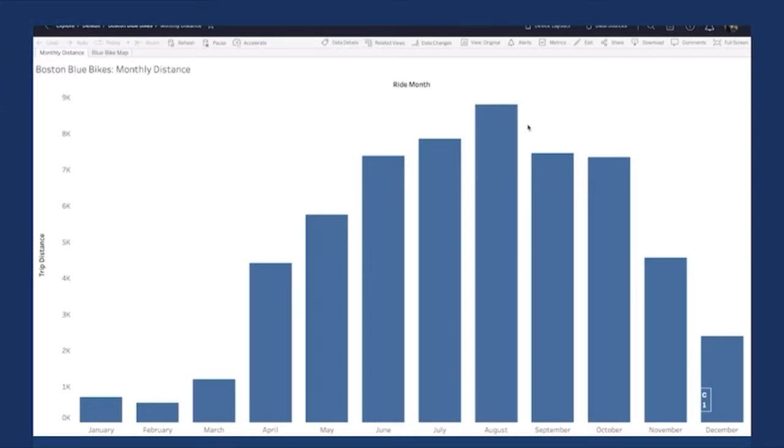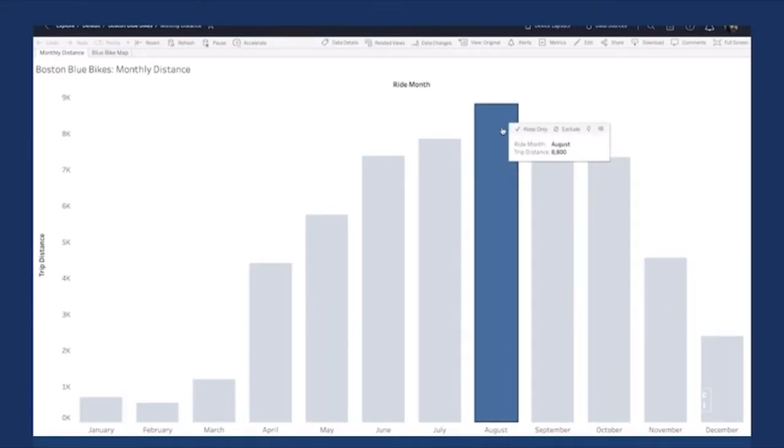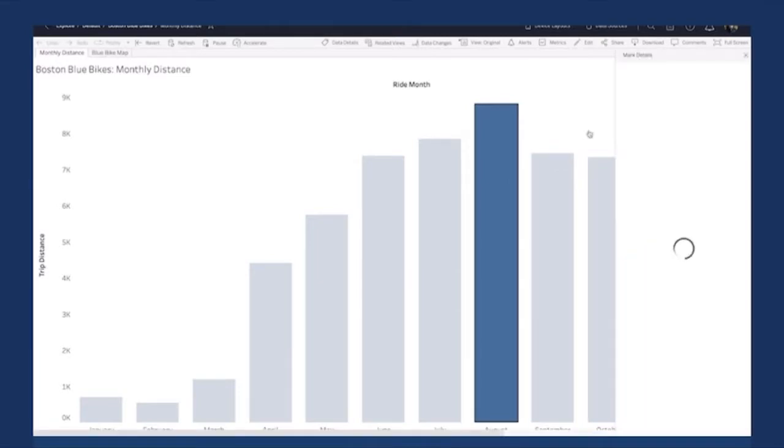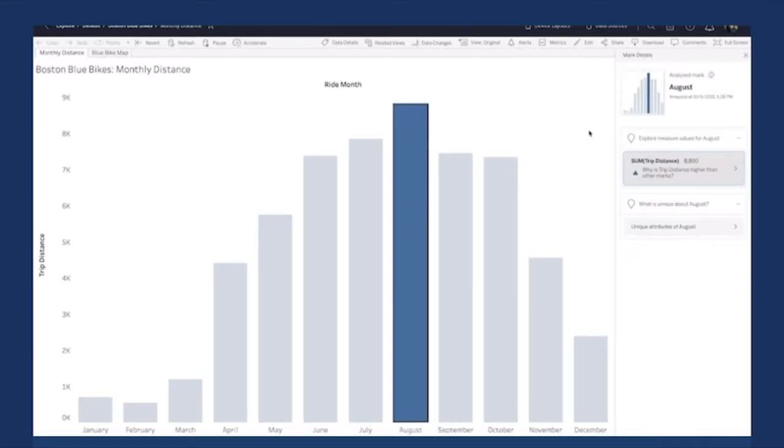Explain data to the rescue. I can click on any mark here, and here in the tooltip I see a light bulb. When I click on this light bulb, in the background we're going to model all of your data, all of the rows and all of the columns. We're going to look at dozens of models and pick out the most informative ones. And all of that happens in real time.